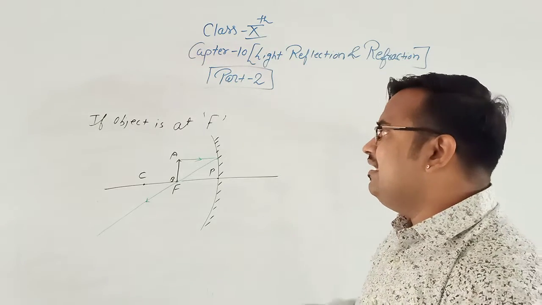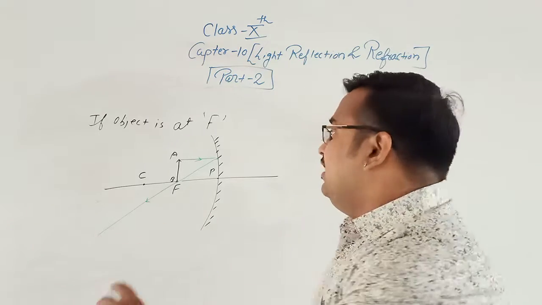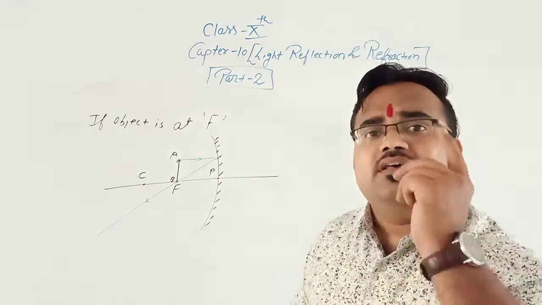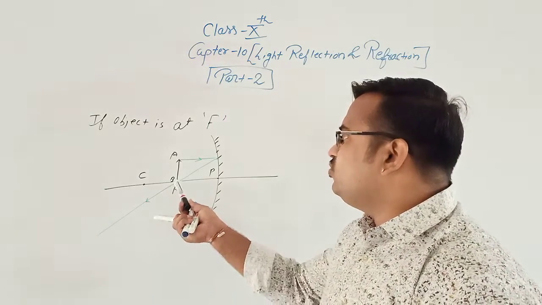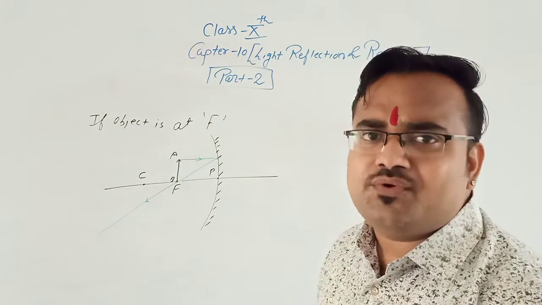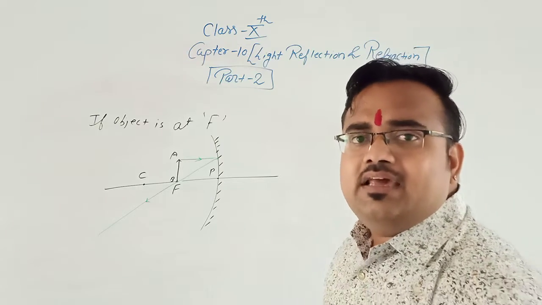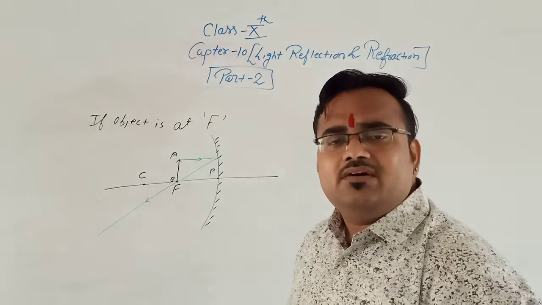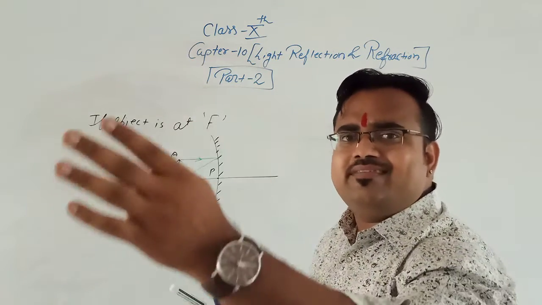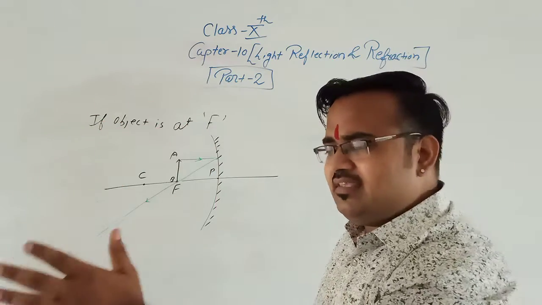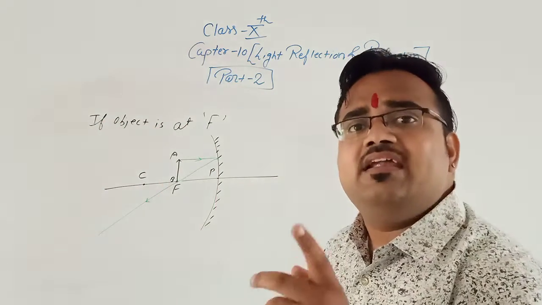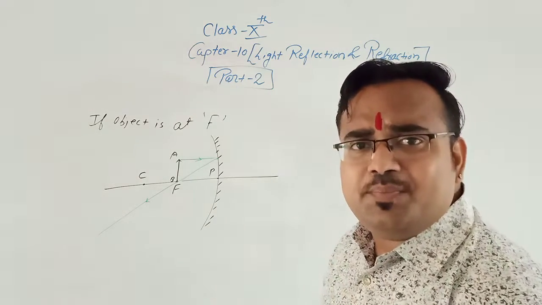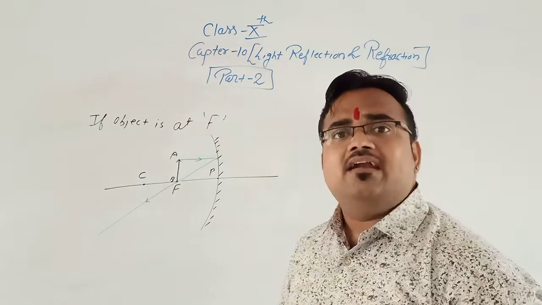But the problem here is the object itself is at F. Then how can the second ray pass through the focus? See, listen carefully. Up to this we have done: the image at infinity, the image beyond C, the image at C, and the image between F and C. Up to that, if the incident ray is parallel to the principal axis, it passes through the focus, and we have done that.